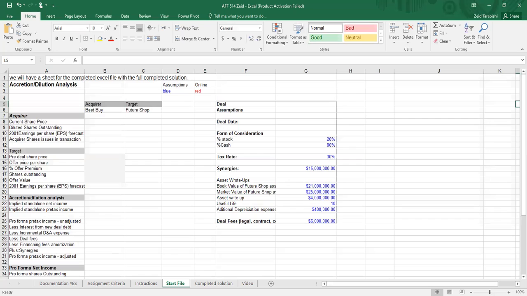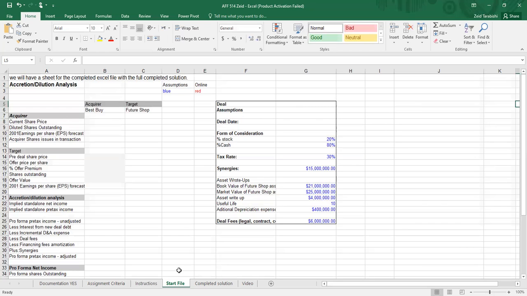The synergy we said was approximately $15 million, and this is also a number we searched online to have a reasonable figure similar to that. For the write-ups, we added this information because we saw that most acquisitions have some write-ups for their target, and we included the additional depreciation caused by the write-ups. Also, we didn't forget the deal fees, which include legal, contract, and commission fees.